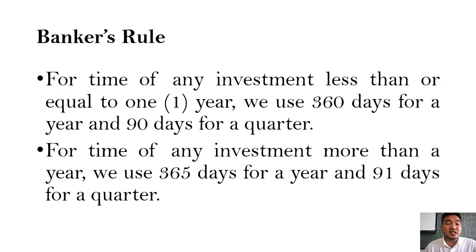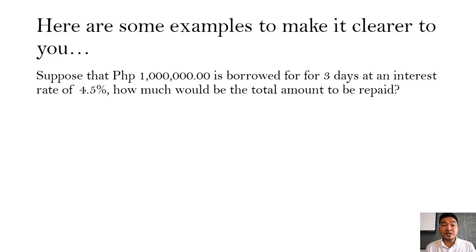The banker's rule states that if and only if the time of investment is less than or equal to 1 year, then you have to use 360 days for a year and 90 days for a quarter. While if the time of investment is greater than 1 year, then you have to use 365 days equal to 1 year and 91 days for a quarter.